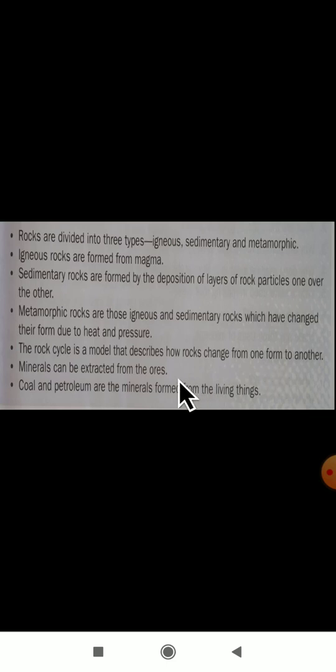Minerals can be extracted from ores, and coal and petroleum are minerals that are formed from living things. You all know what a living thing is, which has a lifespan, correct? Coal and petroleum are minerals that are formed from living things.